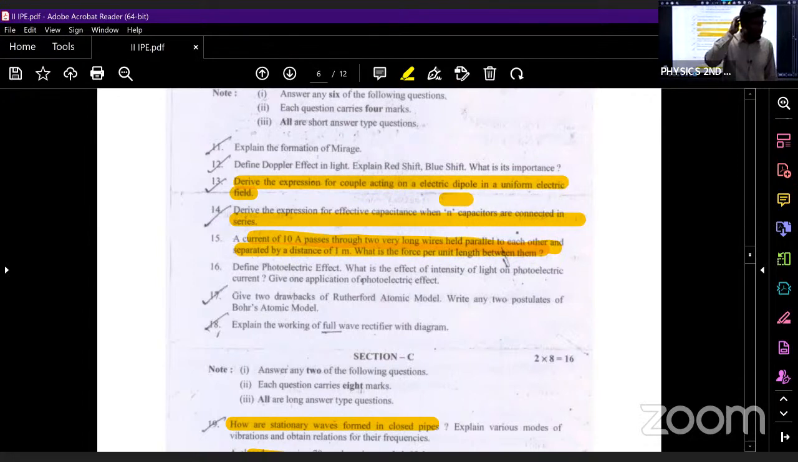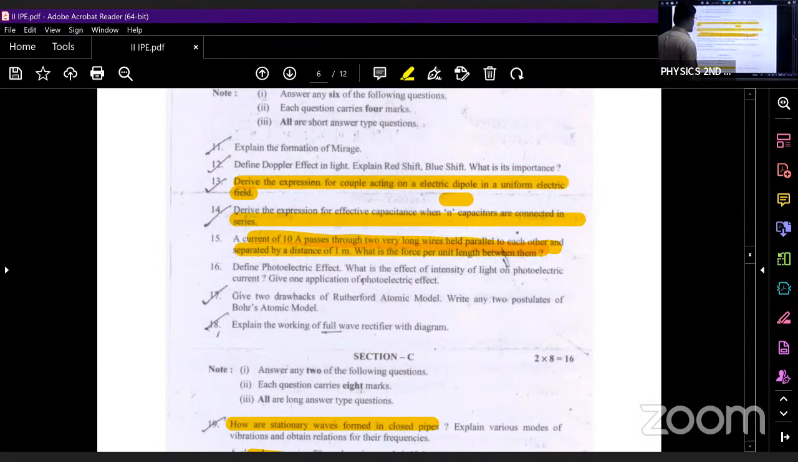What is the second Bohr's postulate? Whenever an electron jumps from higher energy orbit to lower energy orbit, what will happen? It will emit a radiation of energy h nu. And what is the third postulate? The angular momentum of the revolving electron is quantized, or the angular momentum of the revolving electron is equal to an integral multiple of h by 2 pi.